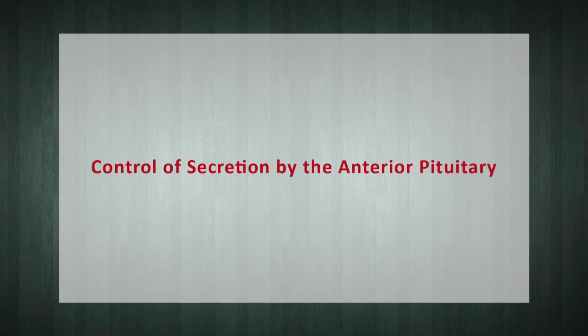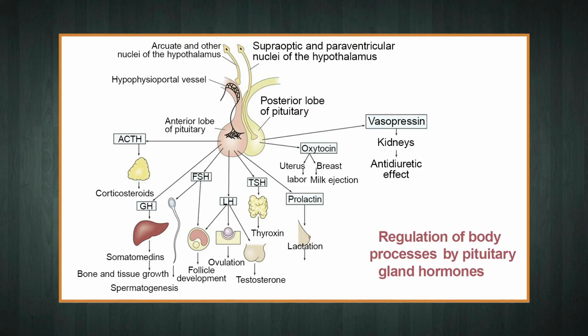Now, dear students, we will discuss the control of secretion by the anterior pituitary gland. The secretions of the anterior pituitary hormones are generally regulated in the following different ways. Number one, the neurosecretory cells in the hypothalamus secrete 5 releasing hormones which stimulate the secretion of anterior pituitary hormones and 2 inhibiting hormones which inhibit the secretion of the anterior pituitary hormones.